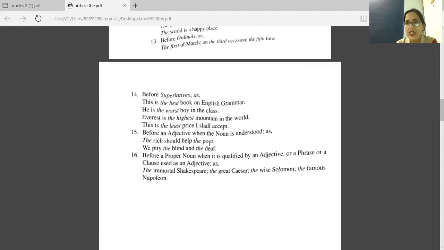So when you are making an adjective a noun, you have to use the before the adjective. Next one, we pity the blind and the deaf. The blind means blind people. The deaf means deaf people. Blind and deaf are adjectives which we are making nouns, so we are using the blind and the deaf.